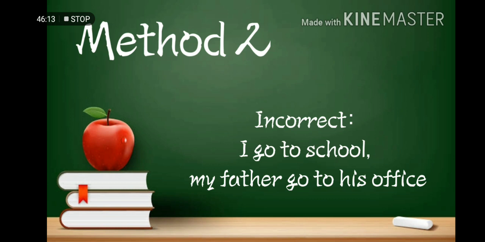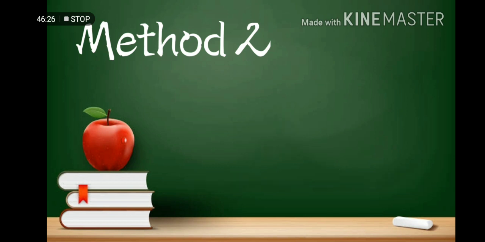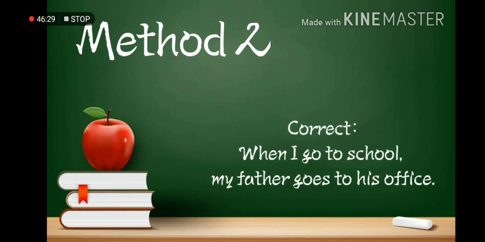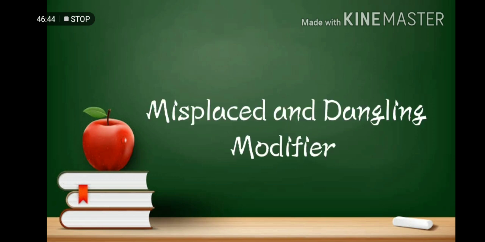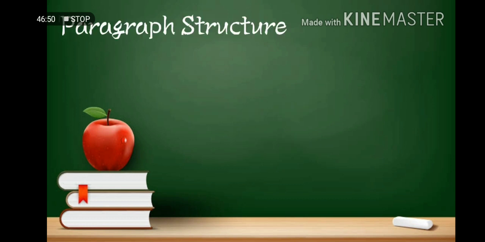So it is not really appealing, right, or correct. So in order to correct this, we will use a subordinating clause: when I go to school, my father goes to his office. So it is more lively, right? So those are the misplaced and dangling modifiers. So we are done with our paragraph structure.